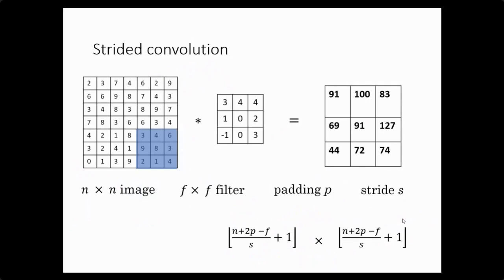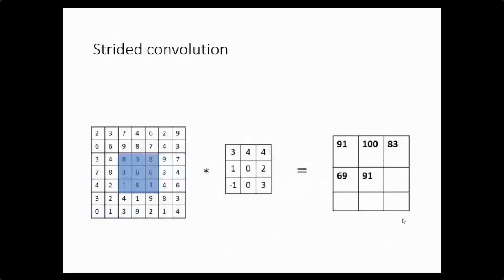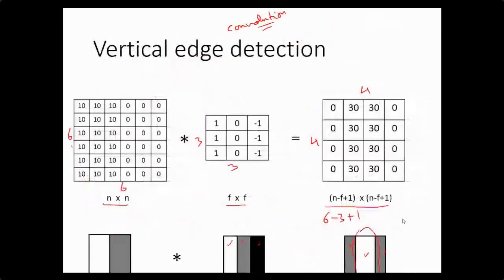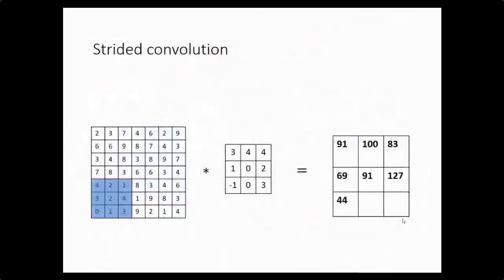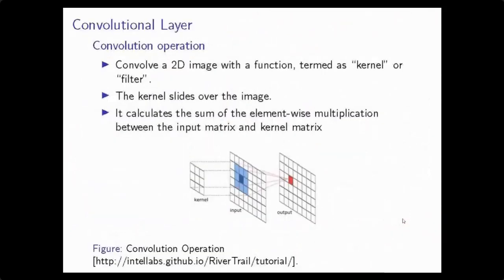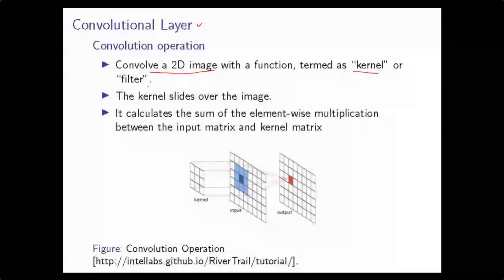Now, once all these things are clear to you, padding, stride size, and the convolution operation, then by using these we can easily understand what a convolution layer is, what it actually performs, and how it is similar to a dense deep neural network. So now let's try to understand the convolution layer. In the convolution layer, we convolve a 2D image; here we are working in two dimensions. So we convolve a 2D image with a kernel or filter.